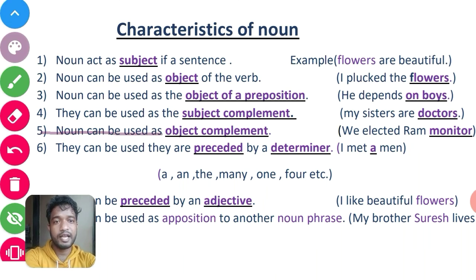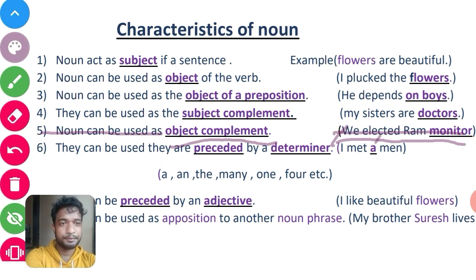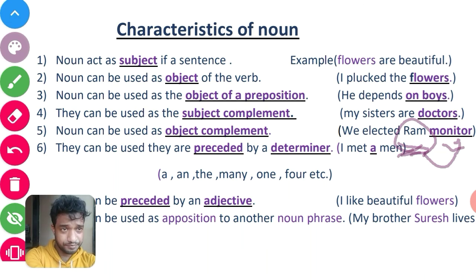Let's see the next example. A noun can be used as an object complement. Let's see an example: We elected Ram monitor. We is the subject, elected is the verb, Ram is the object. We elected Ram as monitor. So monitor is an object complement. We can say that the word monitor is a complement for the word Ram. So the noun is used here as an object complement.